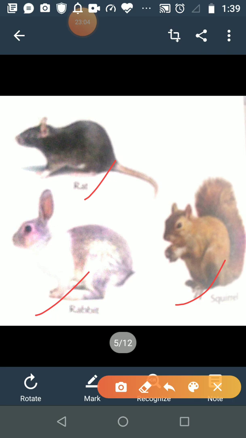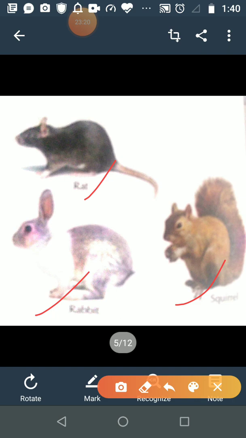So students, can you guess which group these animals come in according to their eating habit? Can anyone tell which type of animals they are? Yes, your answer is right. They are herbivorous animals.